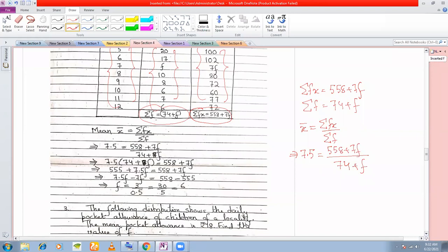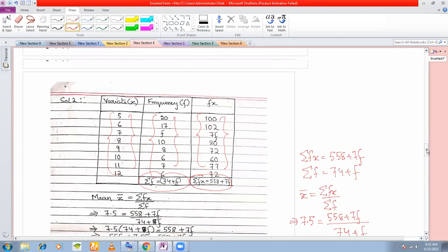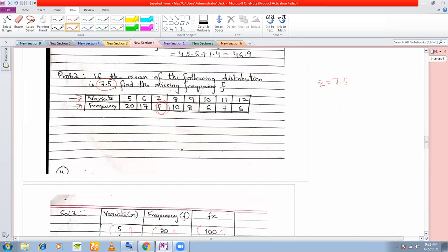So now this is a simple equation. You solve this simple equation just as I have solved here. You get f is equal to 6. So the missing frequency here is 6. And how did you calculate? We calculate this with the help of the mean that is given to you. Here you are not required to calculate the mean. In fact, the mean is given to you and you have to calculate the frequency that is missing. Is it clear, this problem?